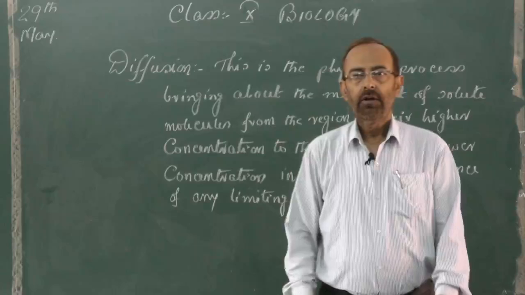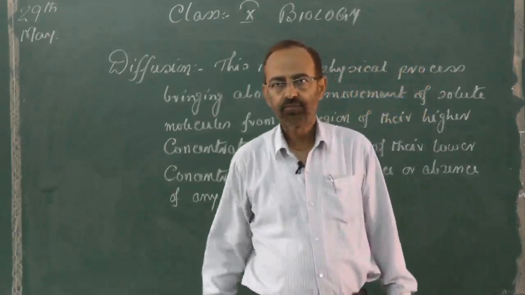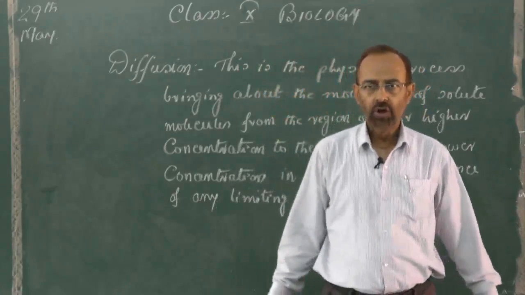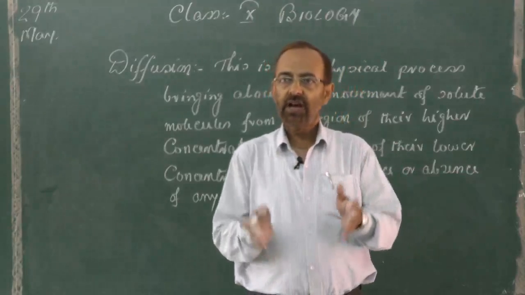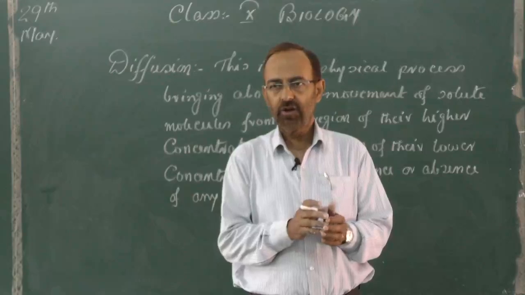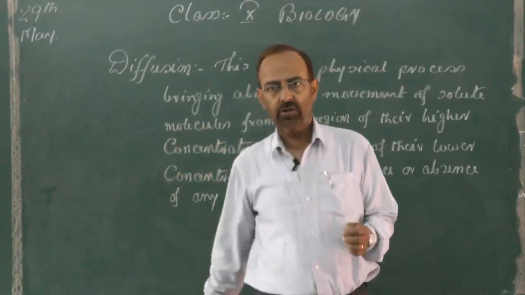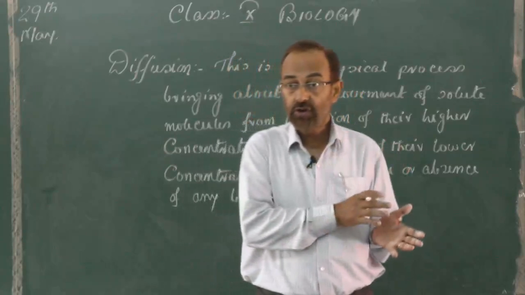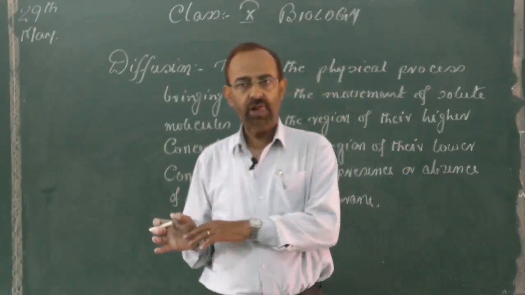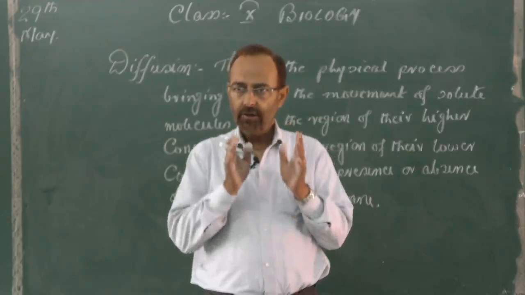All right. We have done osmosis, and in osmosis, you know, there is movement of the solvent molecule from the region of the higher concentration of the solvent molecule to the region of the lower concentration of the solvent molecule. That is from the region of a hypotonic solution to hypertonic solution through a semi-permeable membrane.